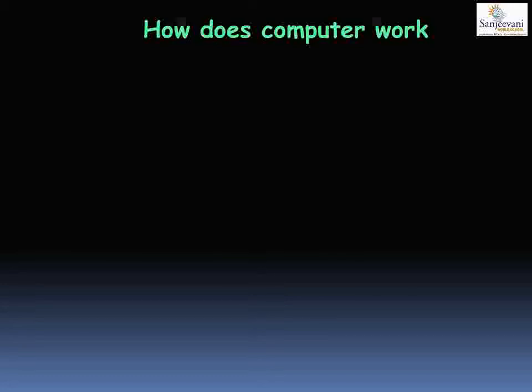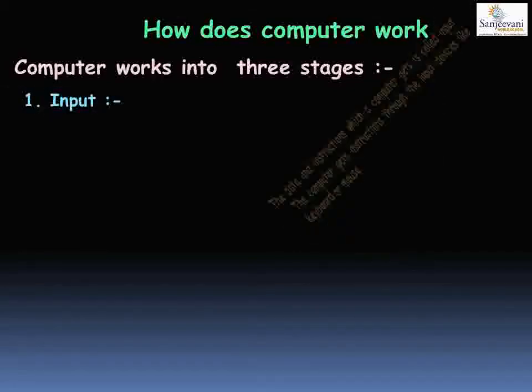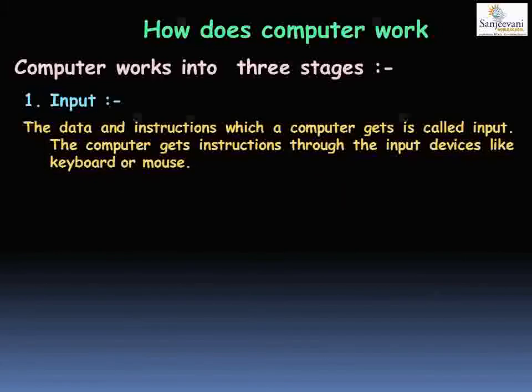Now, similarly, the computer also works on the IPO cycle. Okay, so the computer works in three stages. The three stages are input, process, output. Now what is the input for a computer? The data and the instructions which a computer gets are called input. Now from where does the computer get the data and the instructions?